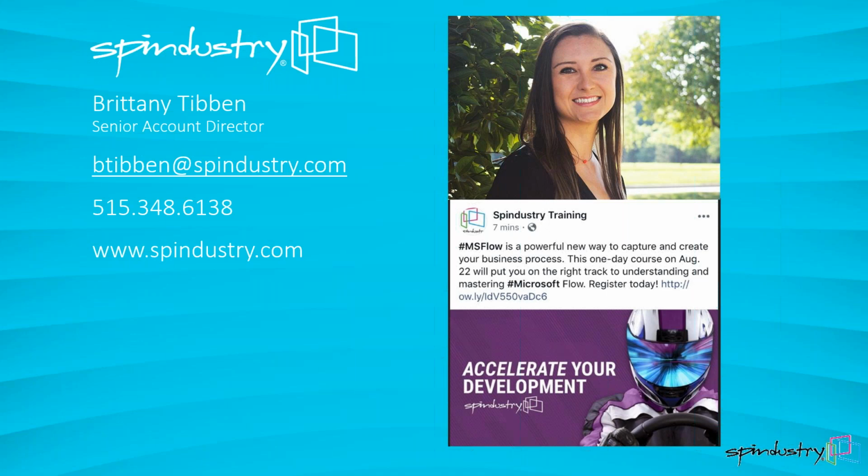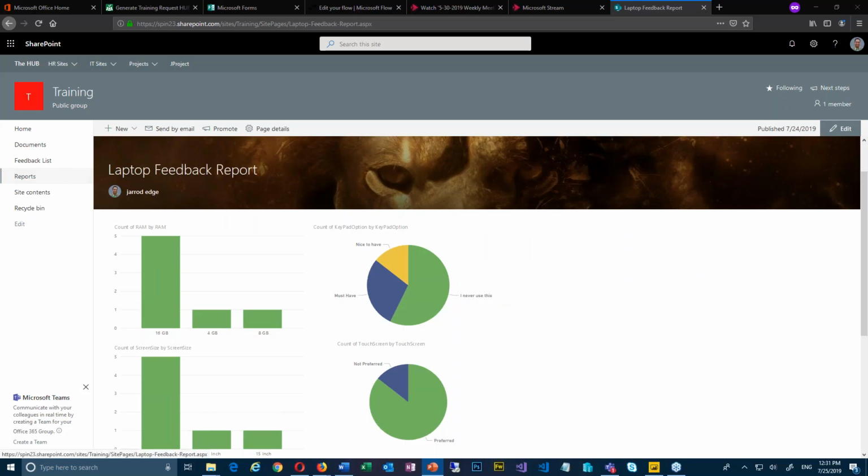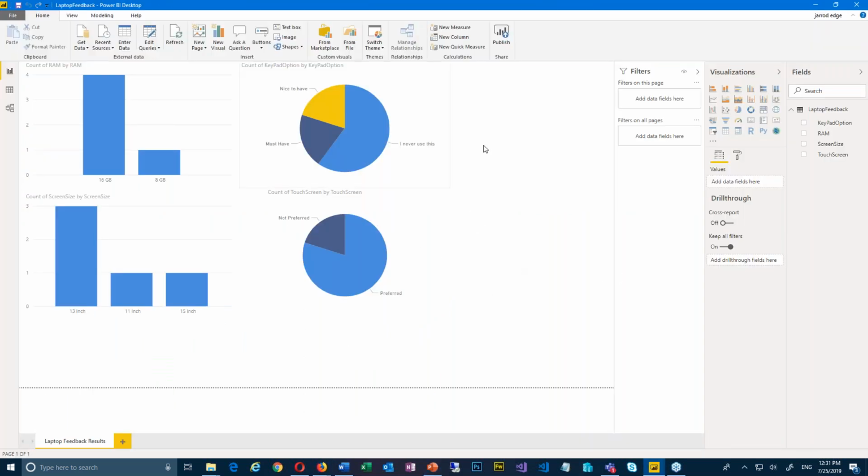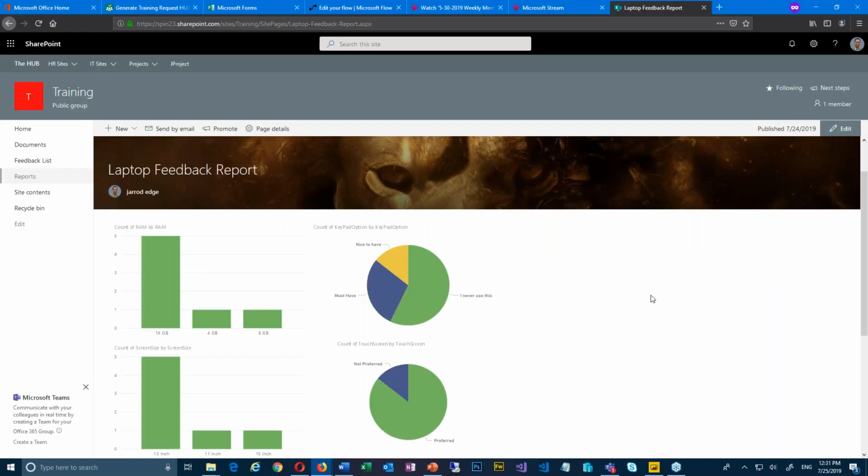Yeah, so what that is, Jared made a new page called Reports and put that link in the navigation. On that page, he put the Power BI report. Yes, so I created a Power BI report using Power BI. This is Power BI Desktop. I connected to a SharePoint list as my data source. I formatted the report, got it all ready to go, and I published that to Power BI, so it's in the cloud.